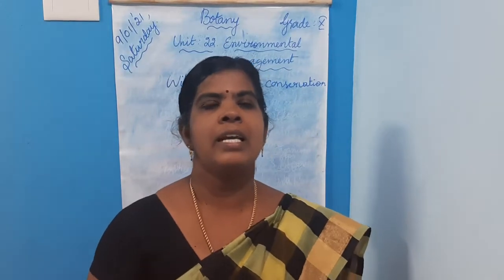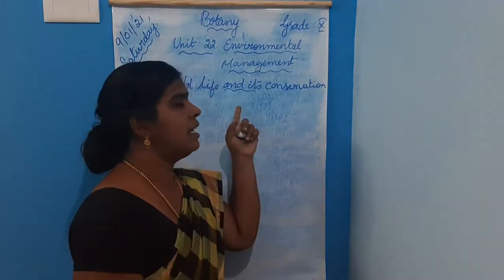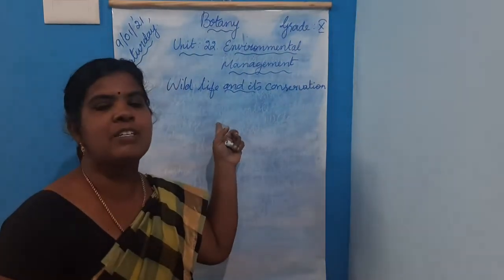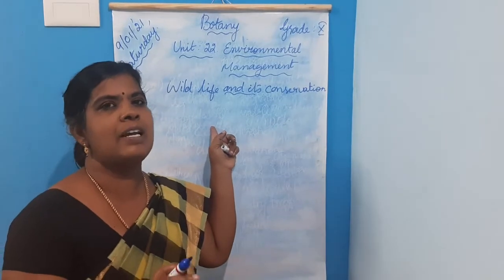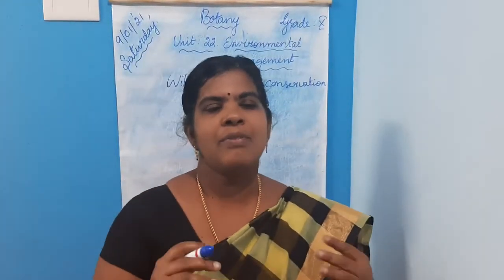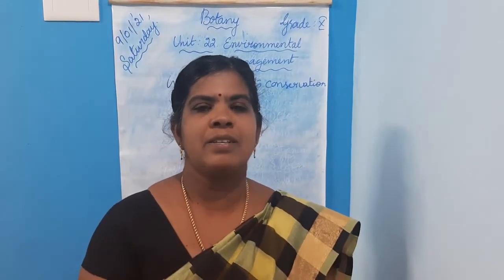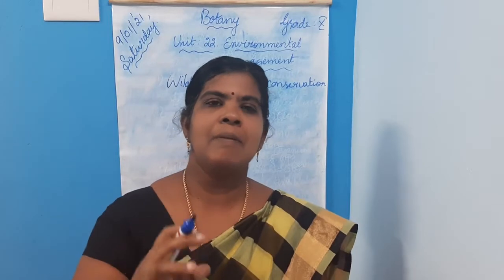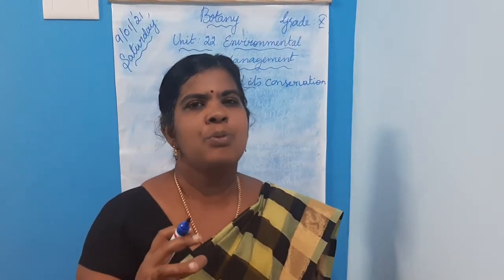So protection and maintenance of wildlife is called wildlife conservation. This wildlife conservation helps in promoting economic activities of the country, which improves tourism.